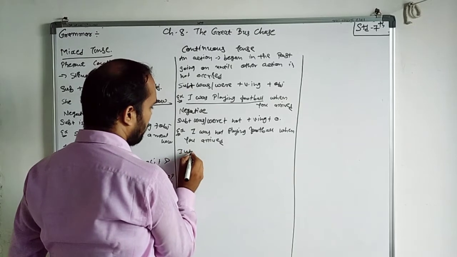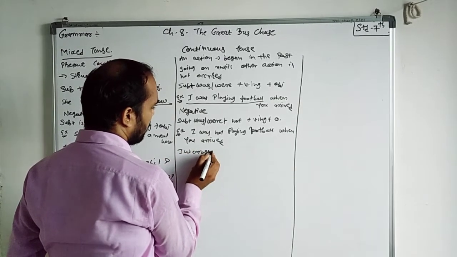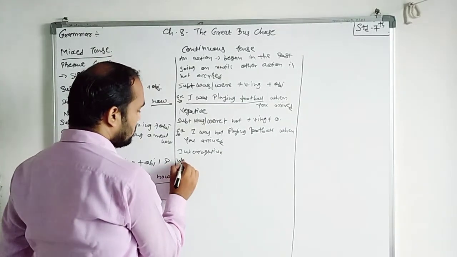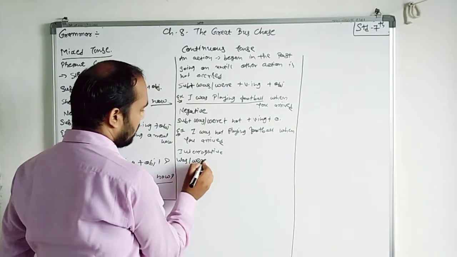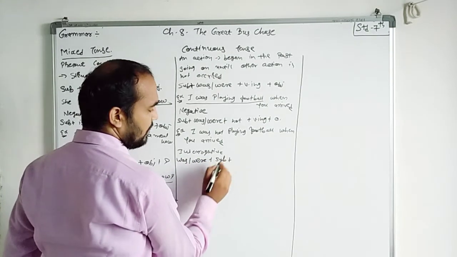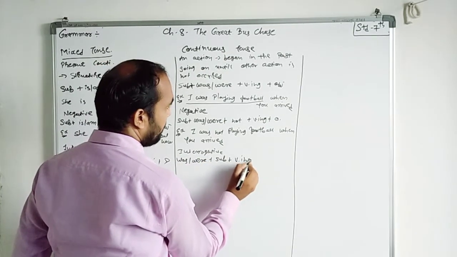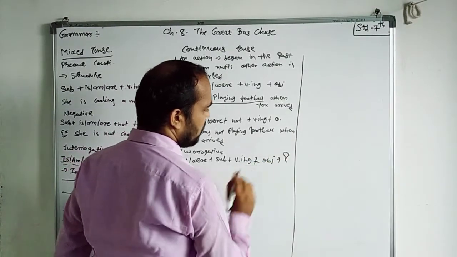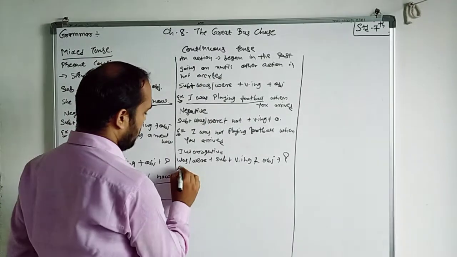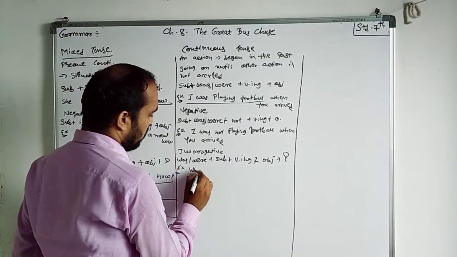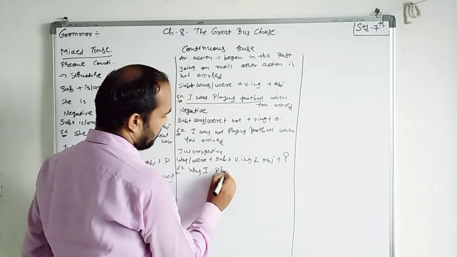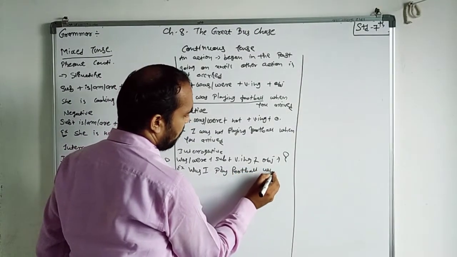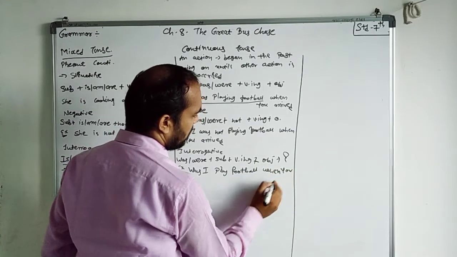Now the interrogative: was, were plus subject plus verb with ing plus object plus question mark. So the example is: was I playing football when you arrived?